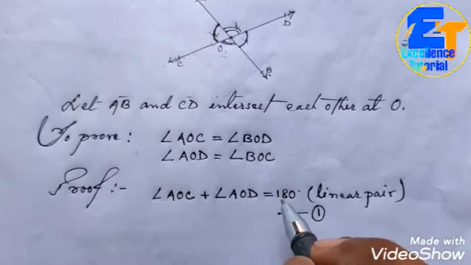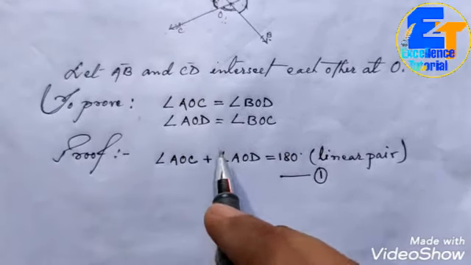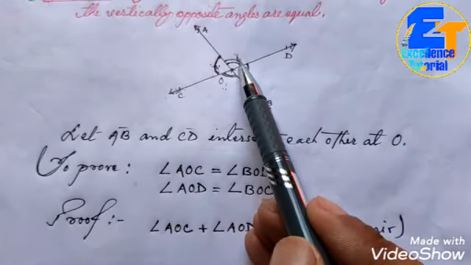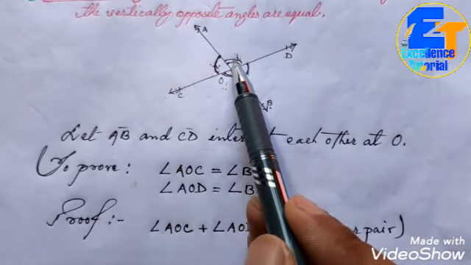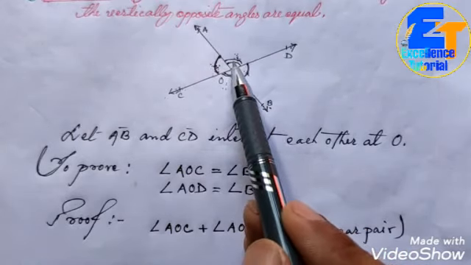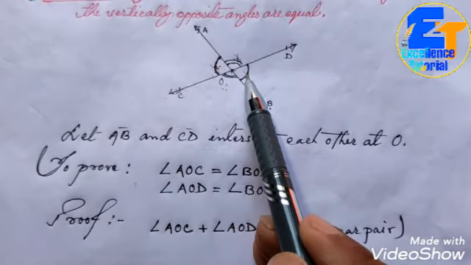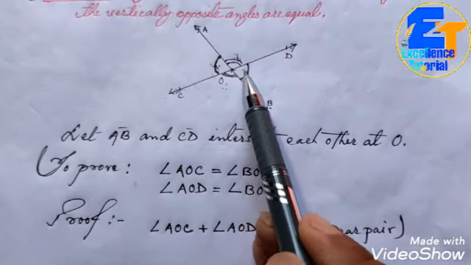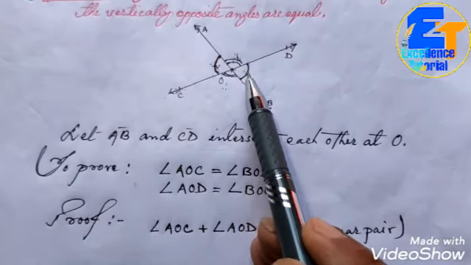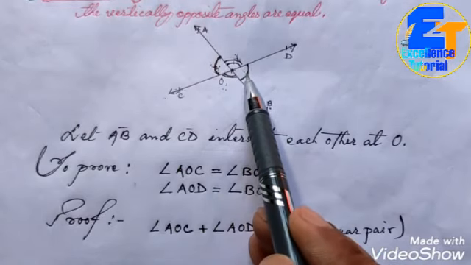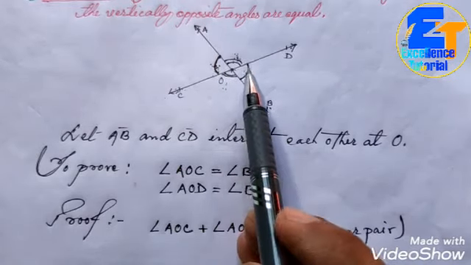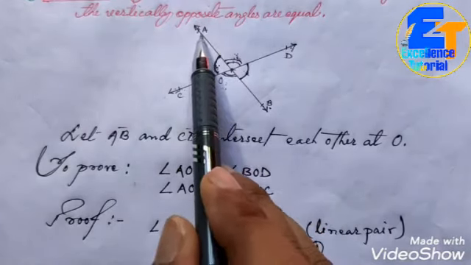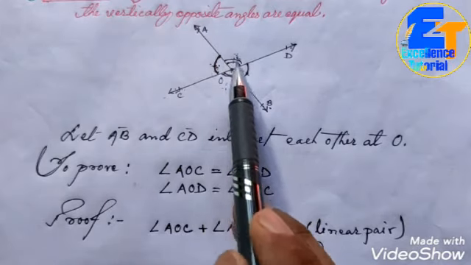And this we are making the first equation. In the same way, in the next step, we are going to take these two angles, whose sum is also 180 degrees: angle AOD and angle BOD. Under linear pair we can write 180 degrees, because these two angles have been formed on the same straight line. They are the adjacent angles formed on the straight line AOB.